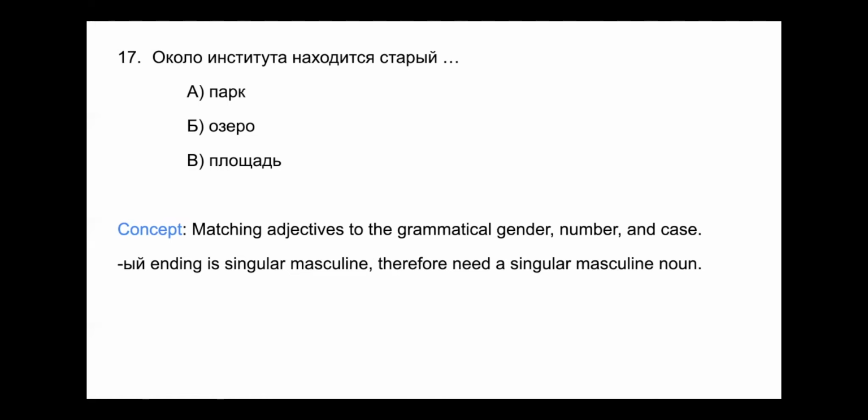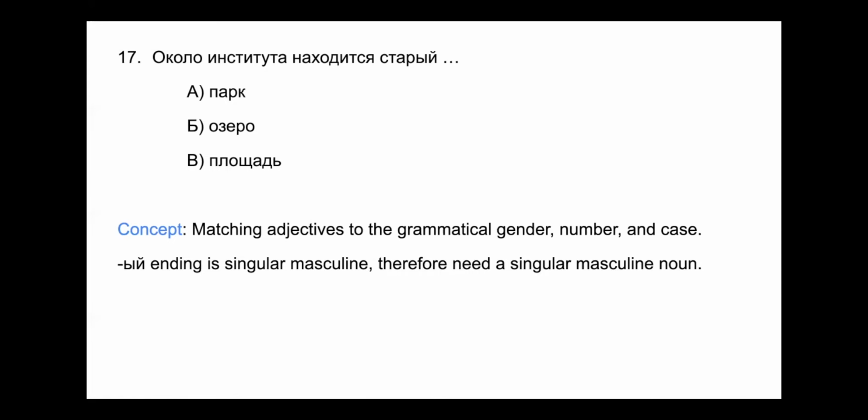Б, озеро. Озеро has an O ending. An O ending is going to be a singular neuter noun. Therefore, старый, if it were to match with озеро, would have to be старое or ye ending. And so we know that the answer can't be be.